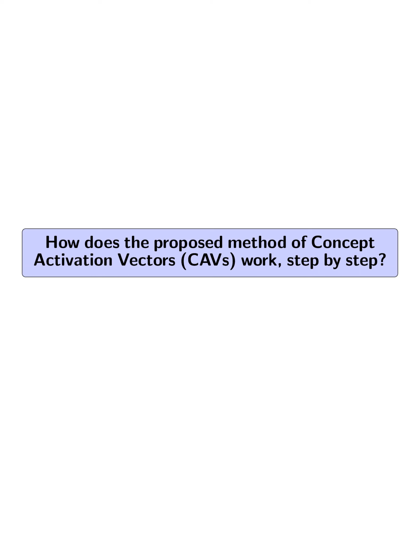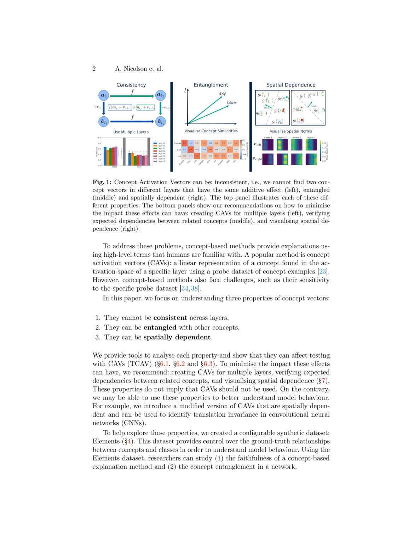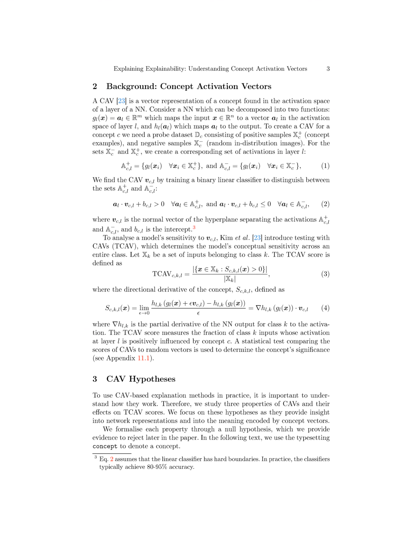How does the proposed method of concept activation vectors, CAVs, work, step by step? Concept activation vectors, CAVs, are a method used to explain the decision-making process of deep learning models. To create a CAV for a concept, a probe dataset containing positive and negative samples related to the concept is needed. The activations in a specific layer of a neural network are then extracted for these samples.